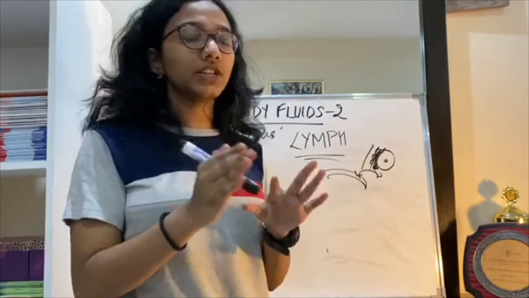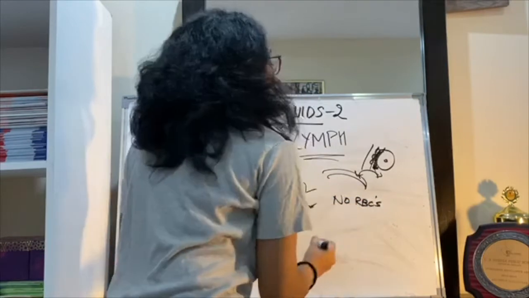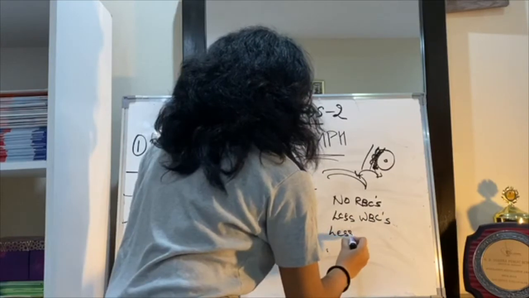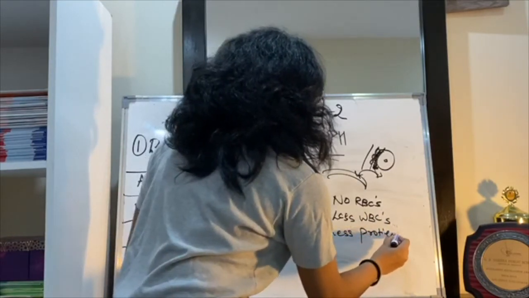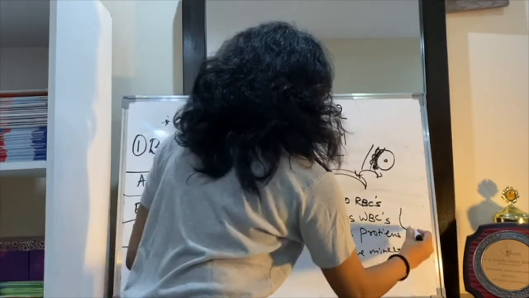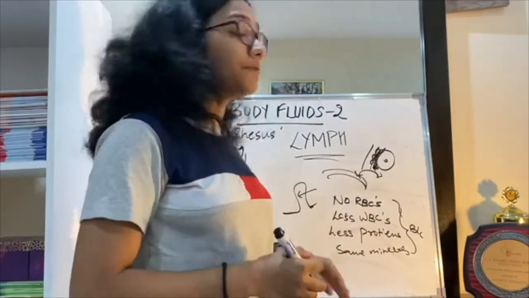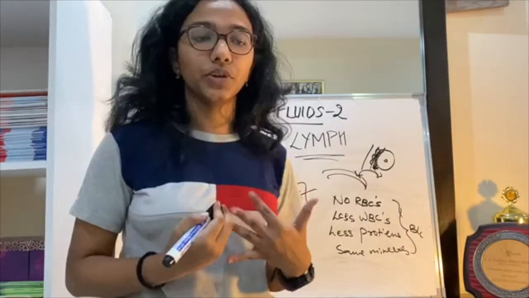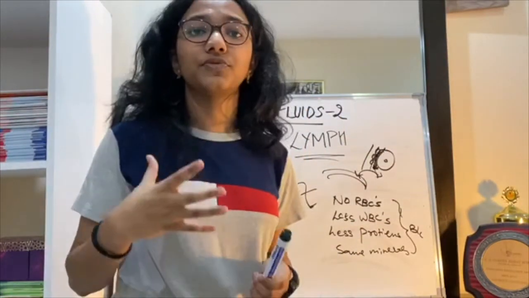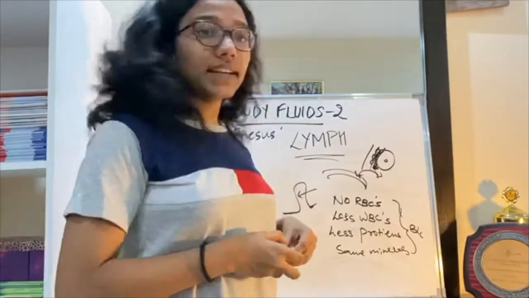But there are a few properties you need to know of lymph. It has no RBCs. It has a lesser amount of WBCs. It has a lesser amount of proteins. But it has the same amount of minerals as compared to blood. Okay? And these are the properties of lymph. And lymph is very, very important when it comes to our body's immunity. You'll learn about it later. It contains a lot of lymphocytes. Lymphocytes are the specific kind of cells, the T lymphocytes and B lymphocytes, used for defense mechanisms of our body. So that is about lymph for now.